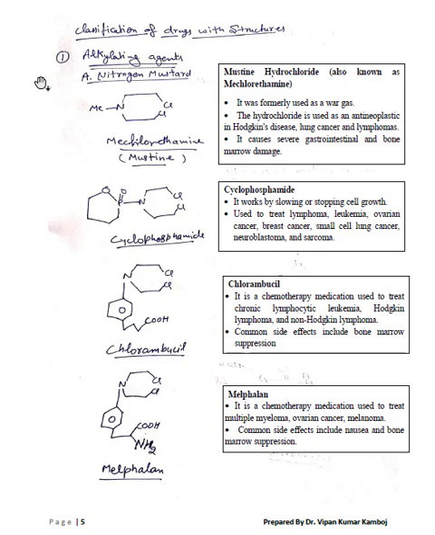First class is alkylating agents. First subclass is nitrogen mustard derivative. Mustine is the first drug which comes under nitrogen mustard. It was formerly used as war gas. The hydrochloride is used as antineoplastic in Hodgkin's disease, lung cancer and lymphoma.